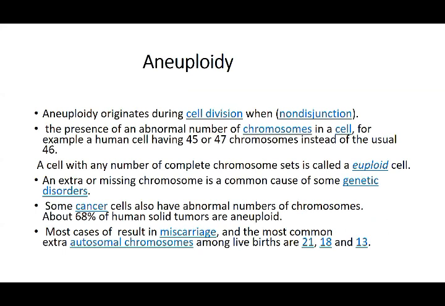Some cancer cells can also have an abnormal number of chromosomes. They say about 68% of solid tumors are aneuploid. Most cases of this type of aneuploidy, with extra chromosomes, result in miscarriage, and that is the commonest effect that occurs. Among live births, the commonest involve chromosomes 21, 18 and 13. These are the three autosomes which are involved in certain diseases.